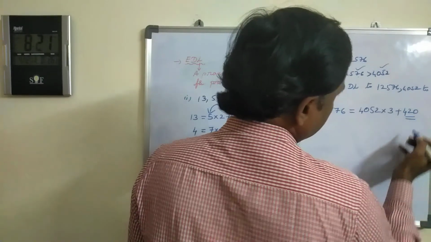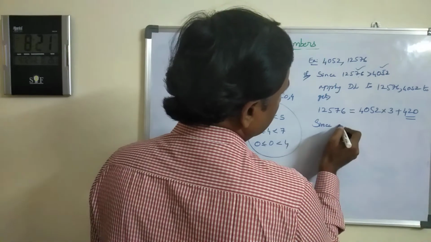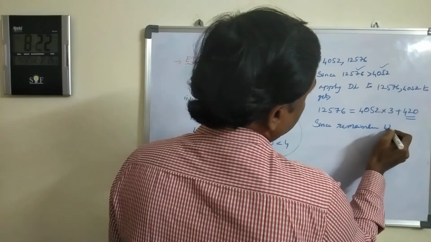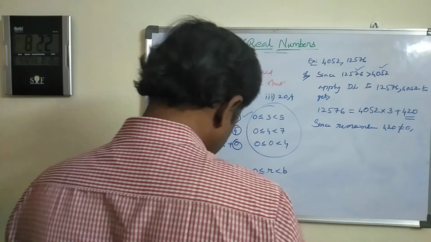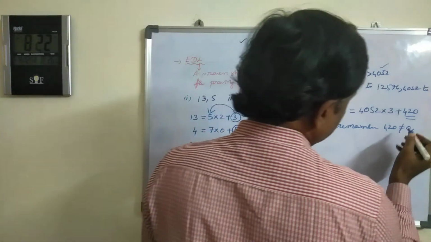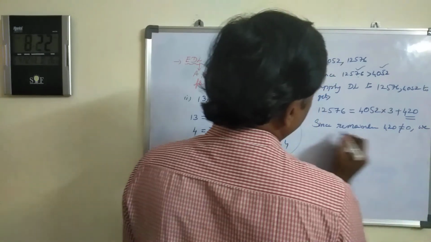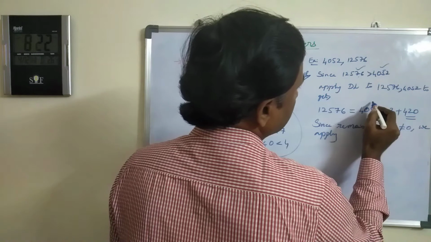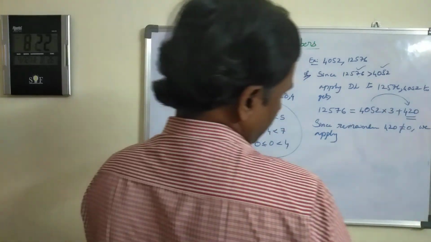Is the remainder 0 here? No. Write that. Since remainder 420 is not equal to 0, then we have to apply the lemma to this divisor and the remainder.